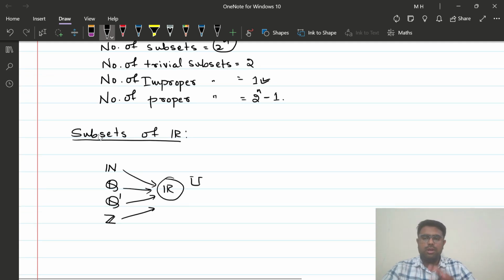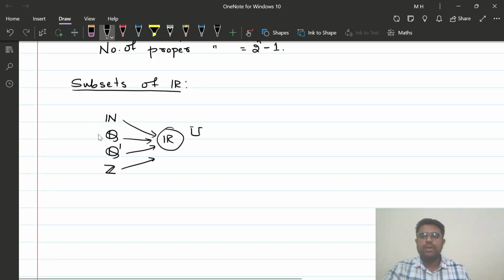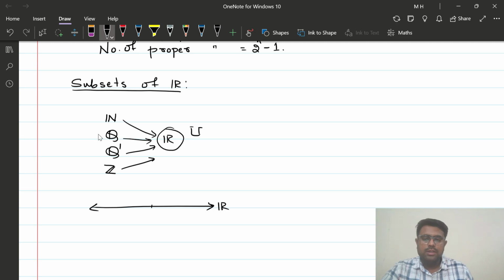Nevertheless, this may not be very useful, but the useful fact is that let us say we have, let me consider a real line. Okay, what is a real line? This real line will consist of all the real numbers from negative infinity to positive infinity. Let us say there are two real numbers a and b on the real line.